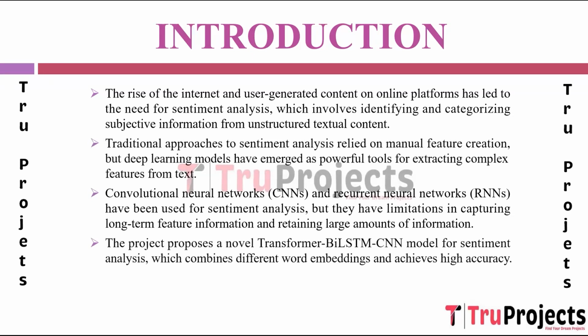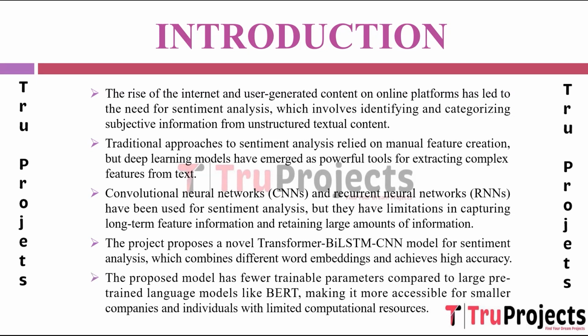The proposed model combines different architectural components: transformers, bidirectional LSTM (BiLSTM), and convolutional neural network (CNN). Transformers are excellent at capturing global dependencies in text. BiLSTM can understand sequential information bidirectionally, and CNN are good at capturing local patterns. Combining these aspects in one model creates a powerful system for sentiment analysis.